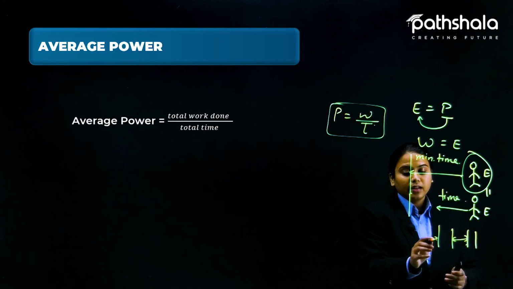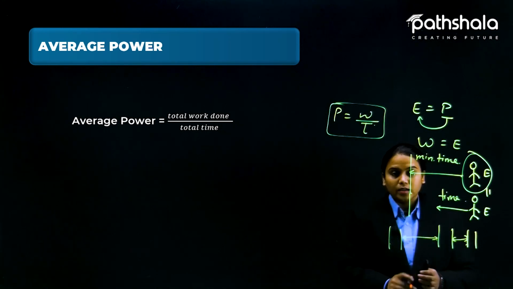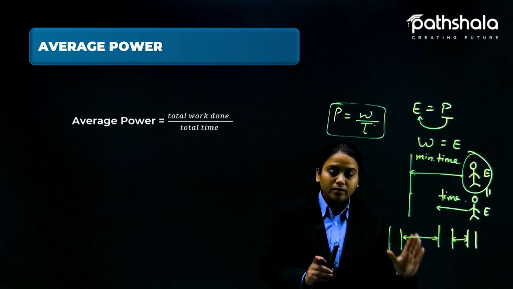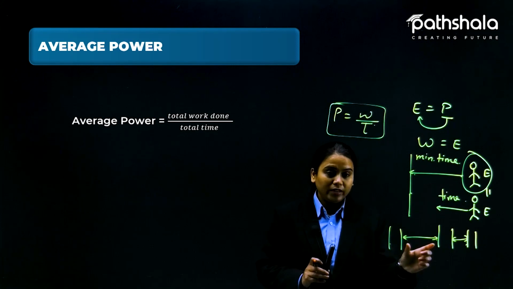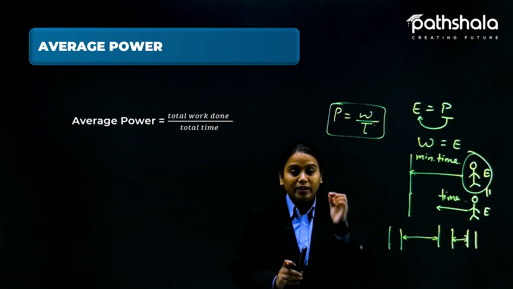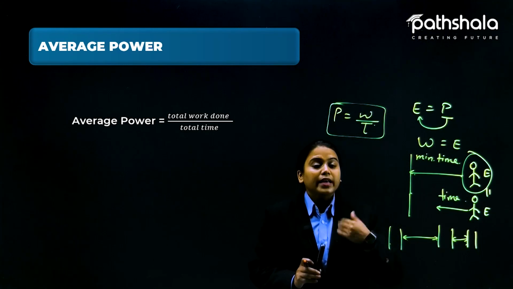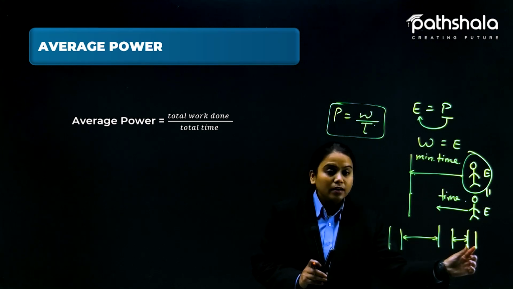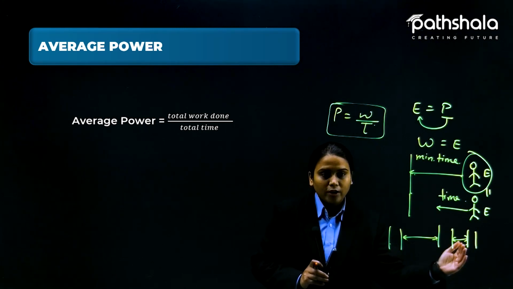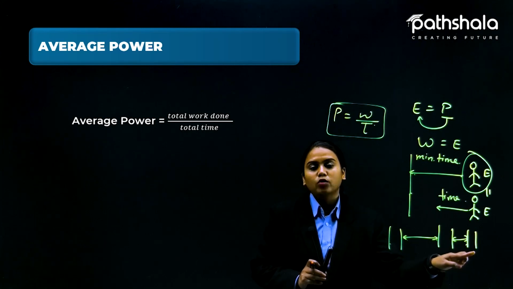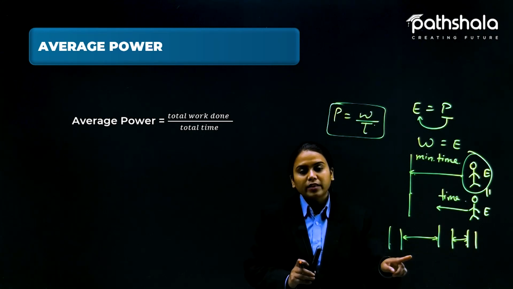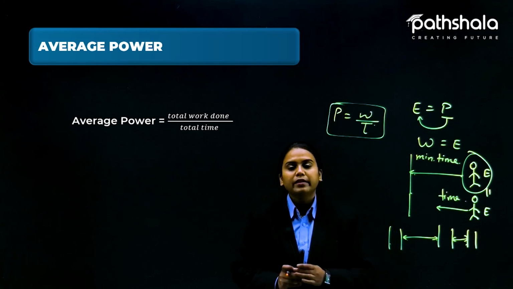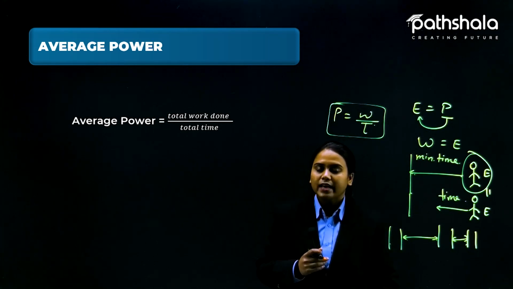This work is done, then again there is a long time gap, then this work is done. So if we want to find total power in terms of these three, here we are not going to take these time gaps. We just take the time taken when the work was being done, like from this point to this point. We can take the time for this part only, this part only, and this part only. So average power means total work divided by total time.